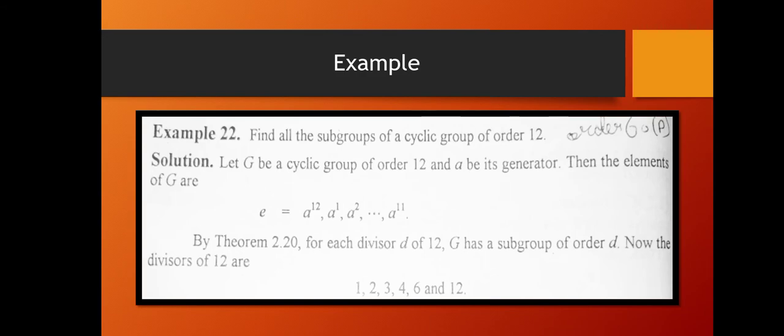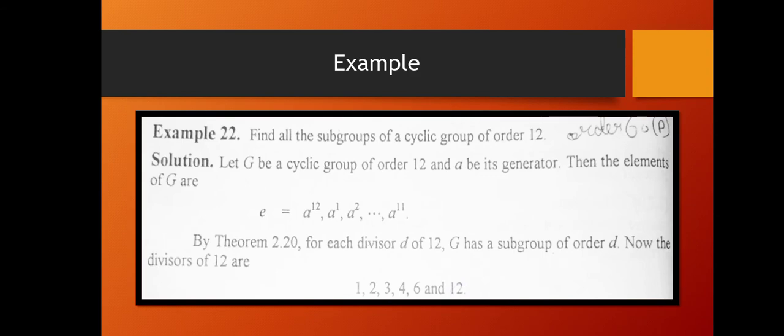If the divisors of 12 are 1, 2, 3, 4, 6 and 12, then we must have subgroups of all these orders: 1, 2, 3, 4, 6 and 12. The subgroup of order 1, in set notation, is the identity element alone. The subgroup of order 1 is this.